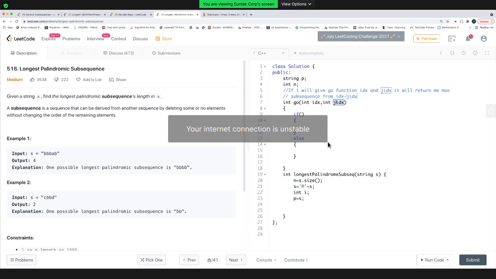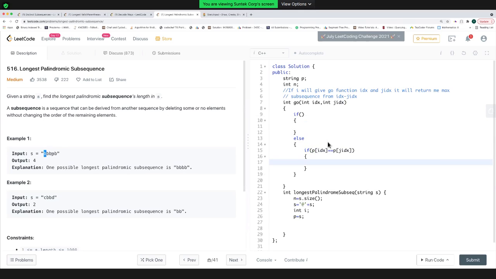So let's say for this string, I have given idx as 1 and gidx as 5. I know if both of these characters are equal, then you can just find the maximum palindromic subsequence in this string, and you can append a b at the left and b at the right. Right? And you will get a maximum length subsequence.